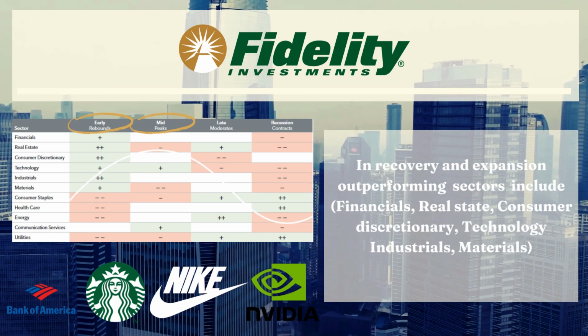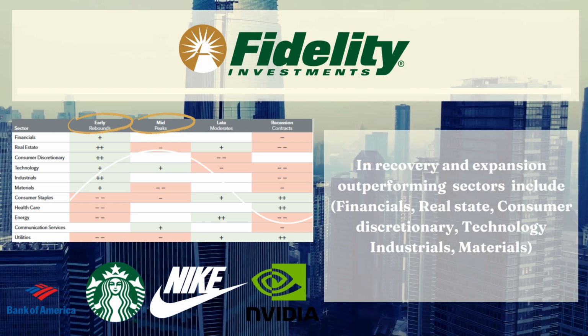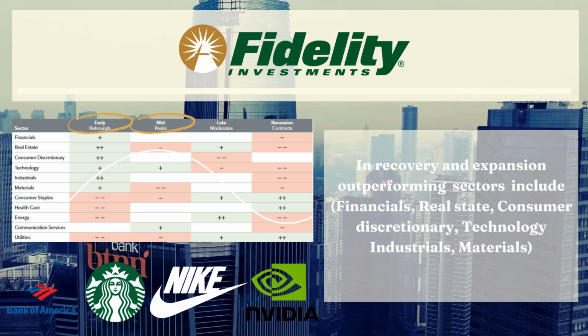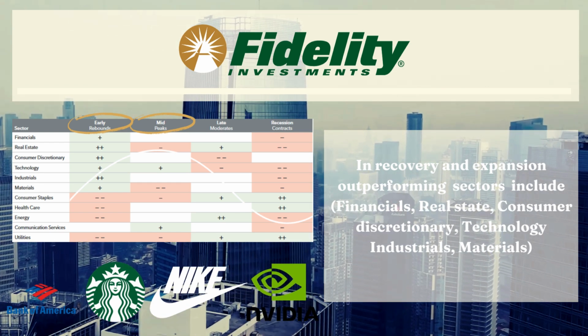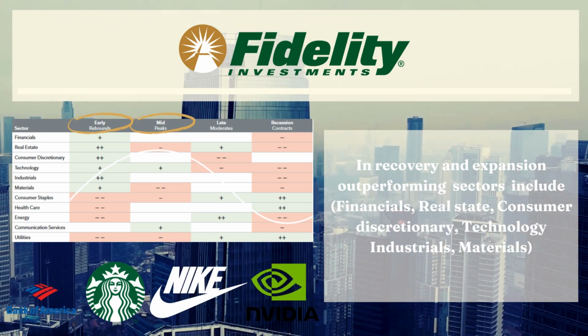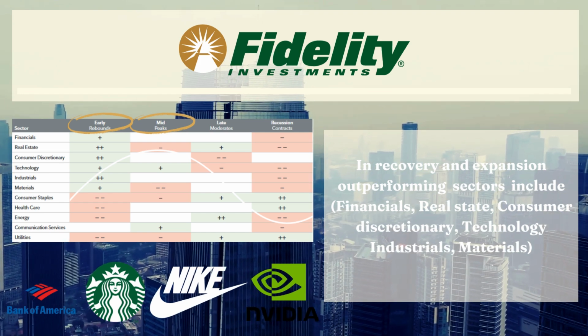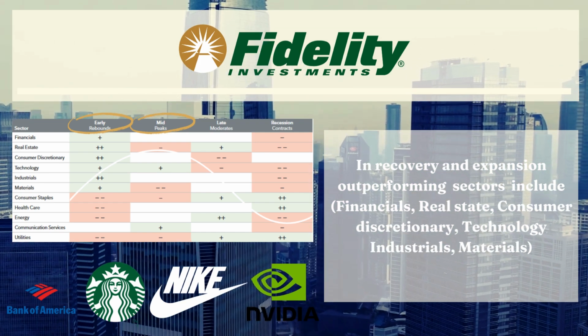In this other graph, we can see that inside the equity market, key sectors to consider include financials, real estate, consumer discretionary, tech, industrials, and materials. Examples of stocks include Bank of America, Starbucks, Nvidia, and Nike.